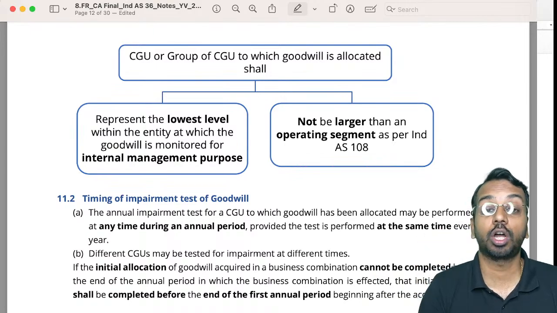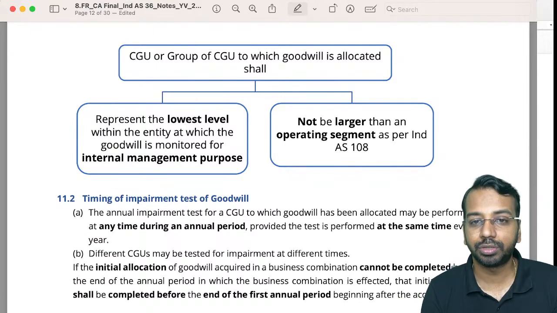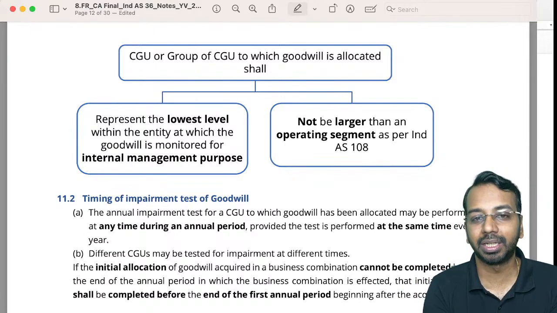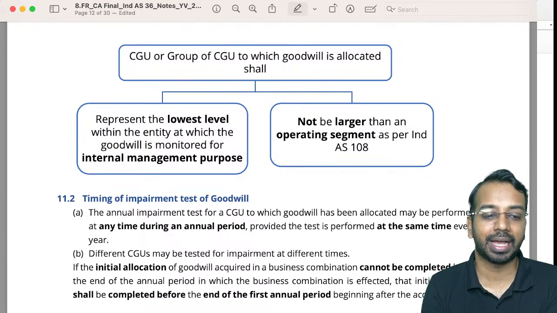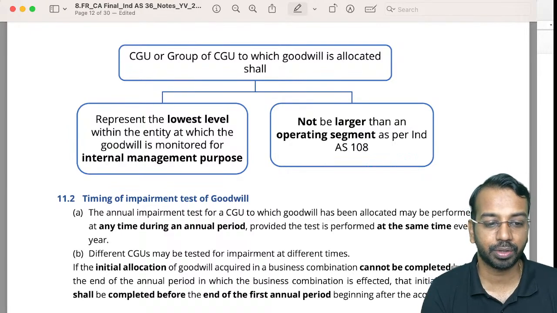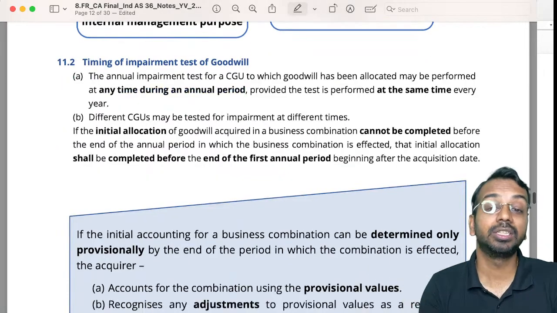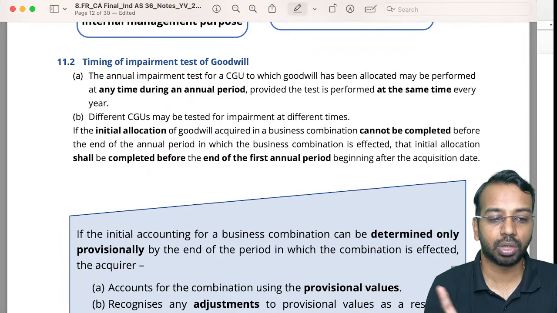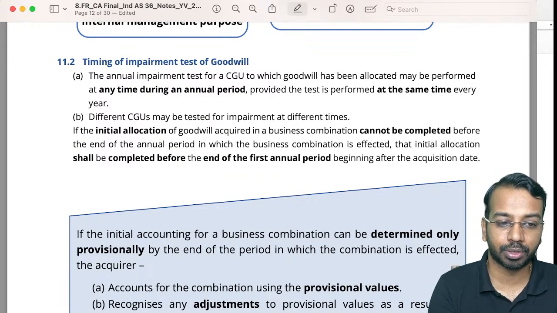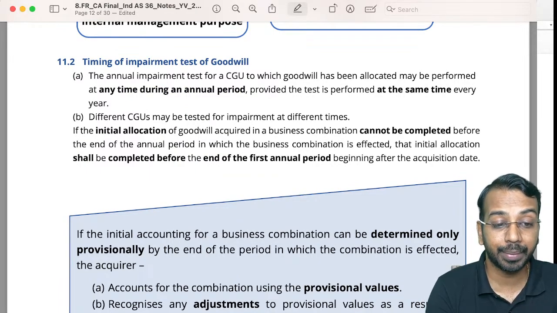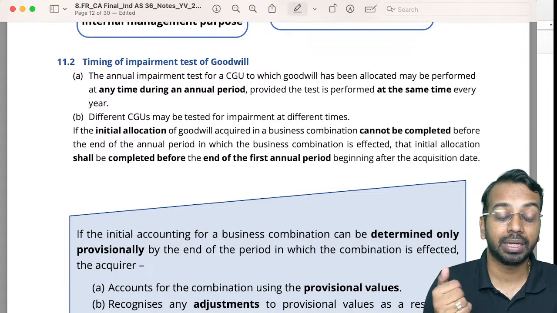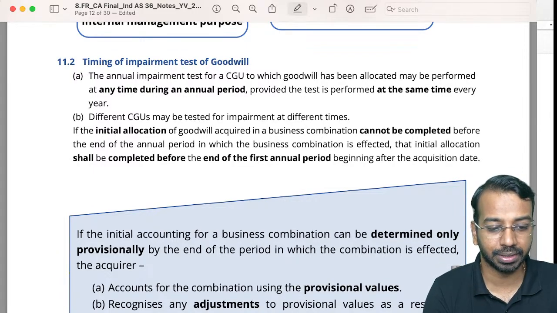It should not be larger. So the CGU to which you are allocating goodwill should not be bigger than an operating segment as per Ind AS 108. Now, please remember, goodwill is not amortized. So when goodwill is not amortized, you have to test for impairment of goodwill at least on an annual basis.